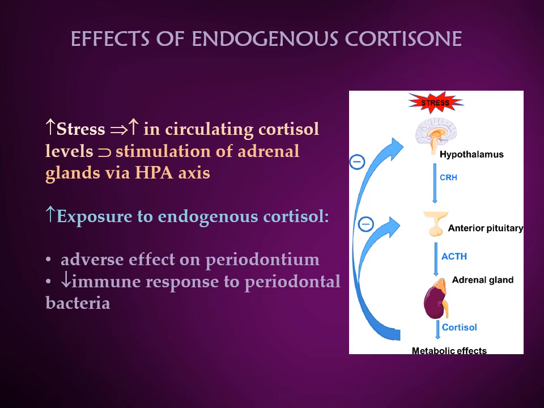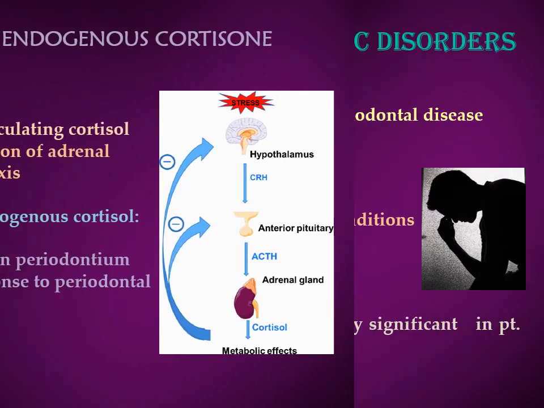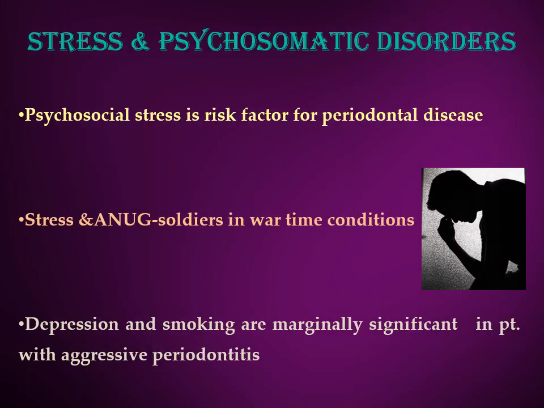And this cumulative effect has an adverse effect on the periodontium. Stress and psychosomatic disorders adversely impact periodontal health. Psychosocial stress is considered as an important risk factor for periodontal disease. Stress increases the circulating levels of cortisol, and this has an adverse effect on the periodontium.